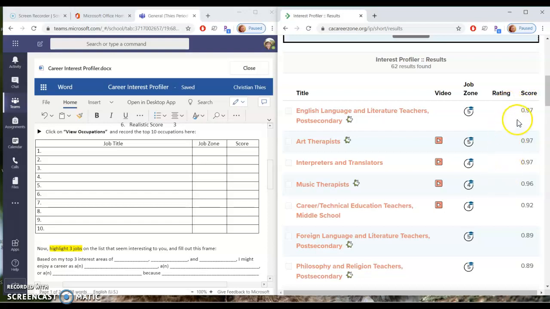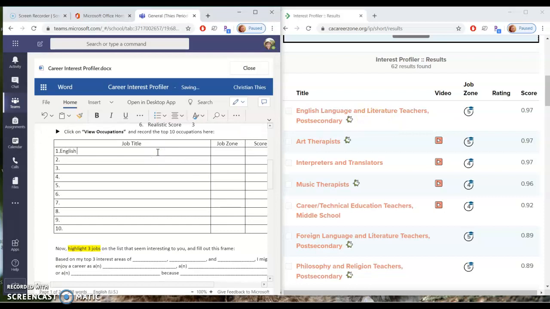Notice that this survey knows me really well. It said I should be an English teacher. So it's pretty accurate in figuring out what your interests are and what you might like doing as a job. Pay attention to the ones that are closer to the top, and the ones that are closer to 1 mean it's going to be a better match for you. So, for example, I'm going to put my first result, English, language, and lit, sure, post-secondary. A quick note about what this word means: post-secondary means college. Secondary itself means high school, and so post-secondary means anything after high school.